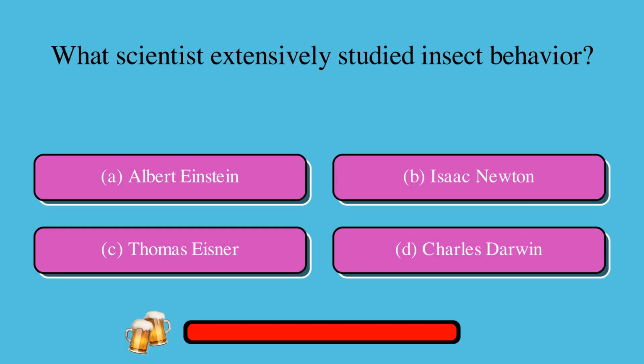What scientist extensively studied insect behavior? A. Albert Einstein, or B. Isaac Newton, or C. Thomas Eisner, or D. Charles Darwin? The correct answer is C. Thomas Eisner.